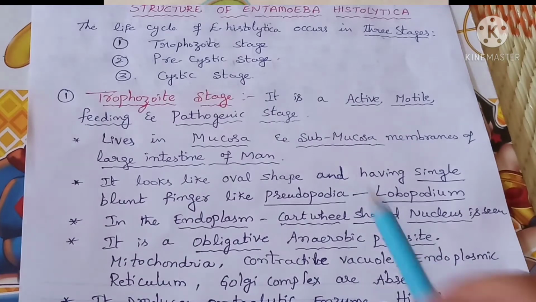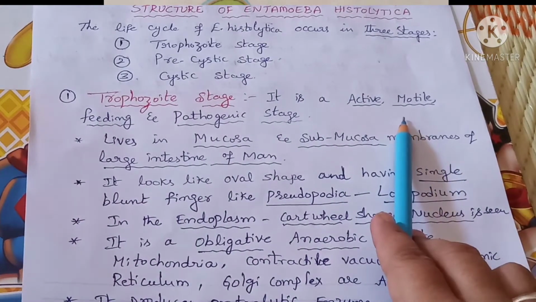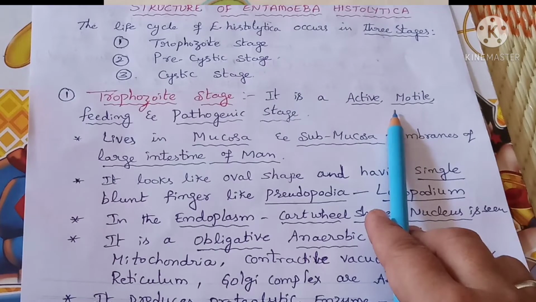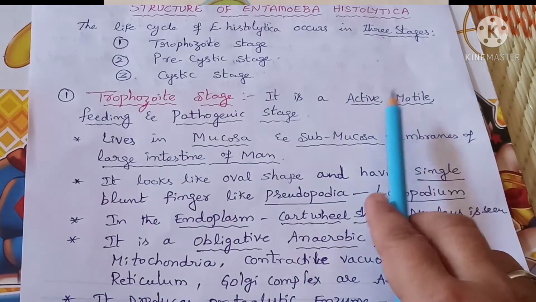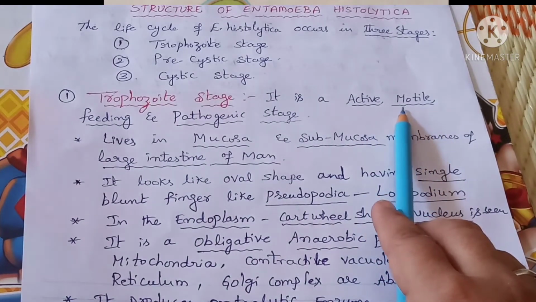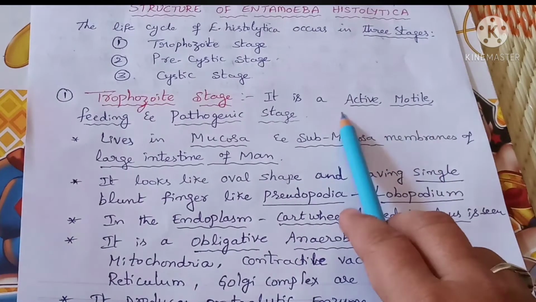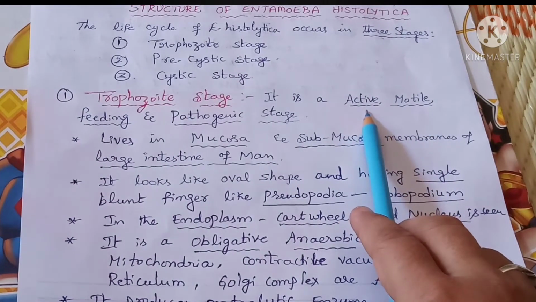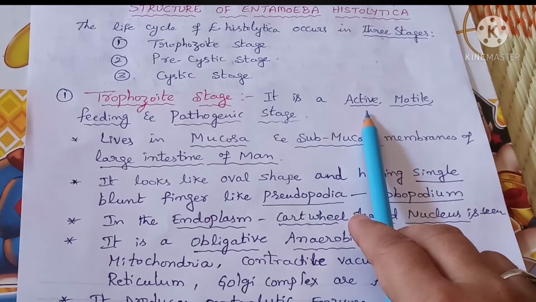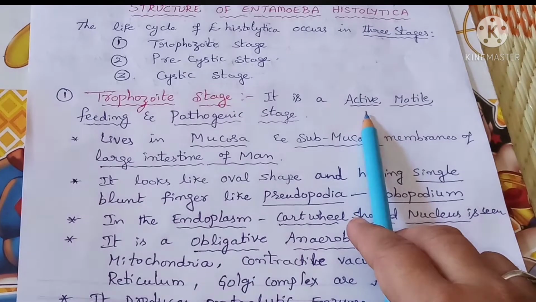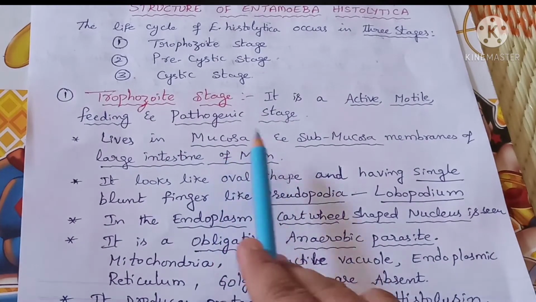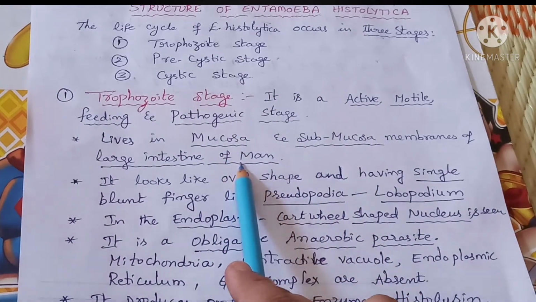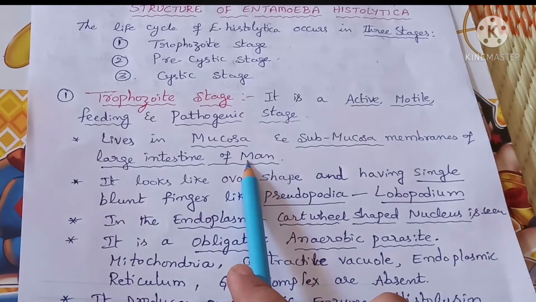Motile means movement, so it attains a good shape by feeding on the mucosal and submucosal membranes, and it is having movement. So it is the active and pathogenic stage. It lives in the mucosa and submucosa of the large intestine of man.